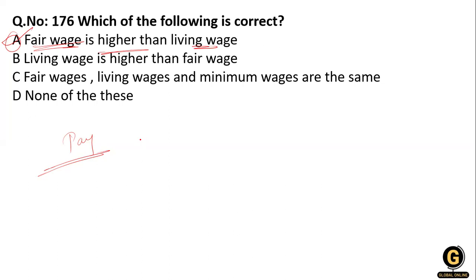measure of comfort, including the education of the children, protection against ill health, requirement of essential social needs, and insurance against misfortune, including old age. So the fair wages are to fulfill their basic needs, and the living wages mean more than the basic needs. So fair wages are always higher than the living wages.